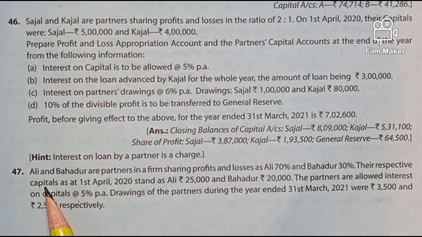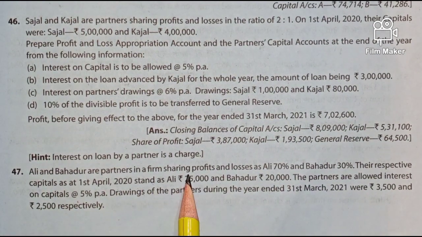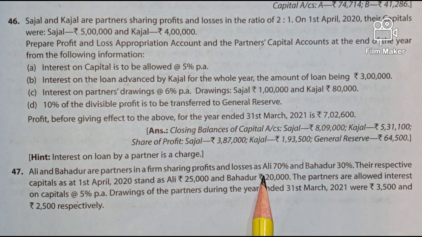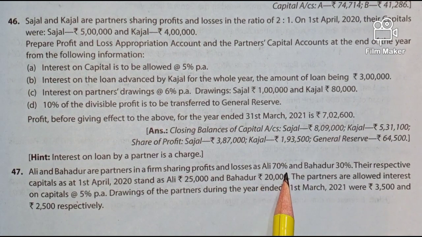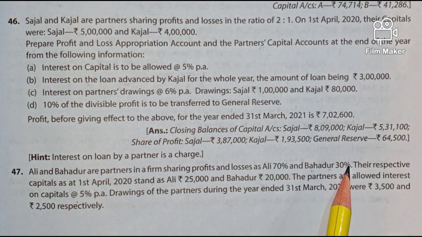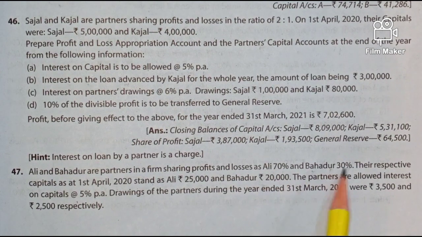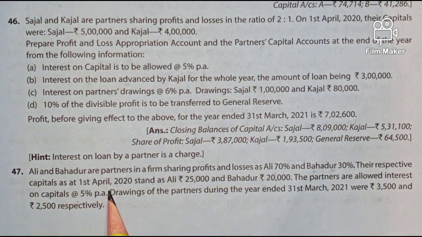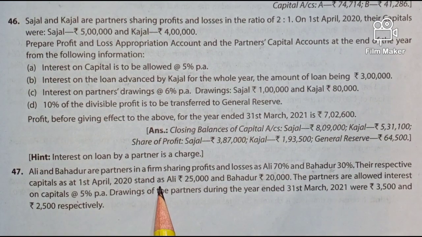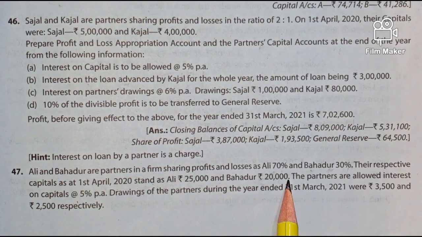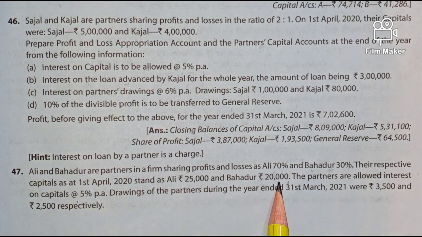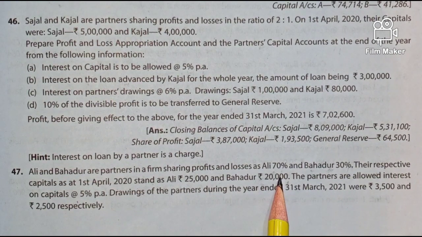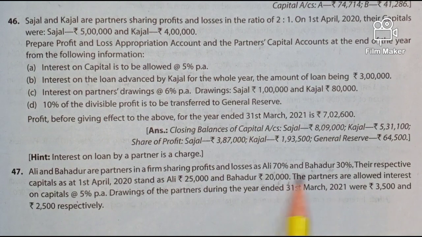Question number 47. Ali and Bahadur are partners in a firm sharing profits and losses as Ali 70% and Bahadur 30%. So 70% and 30% means the profit sharing ratio will be 7:3. Their respective capitals as at 1st April 2020 stand as Ali 25,000, Bahadur 20,000. So their capitals are given. Their capitals should appear in the partners capital account credit side.